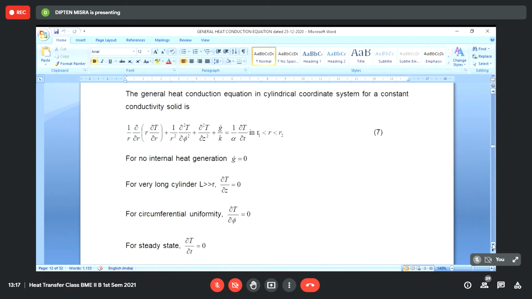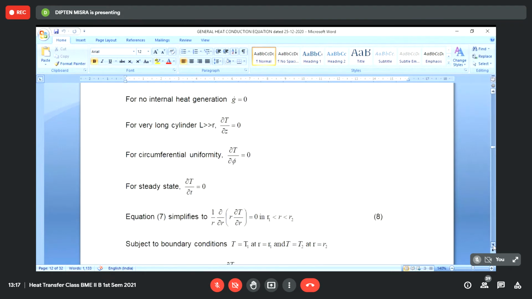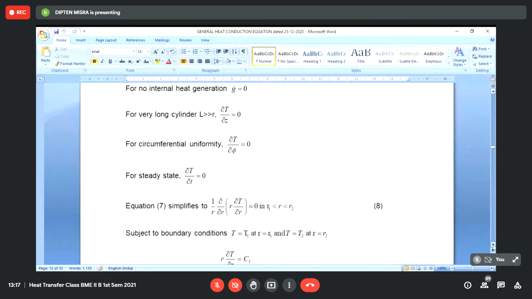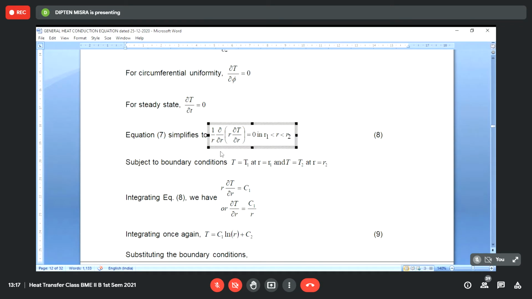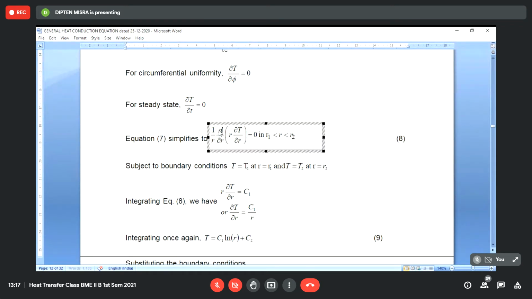This is what we have tried to say, that del T del Z will be 0 for a very long cylinder, and circumferential uniformity will be there. So for steady state, the time-wise variation of temperature will vanish. And this will simplify to d/dr of, this will not be a partial derivative, it will be d. It's a gross mistake.